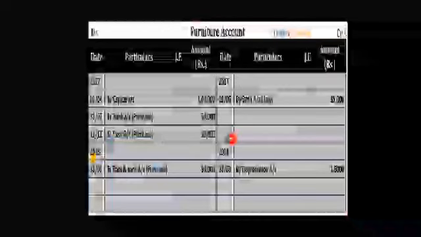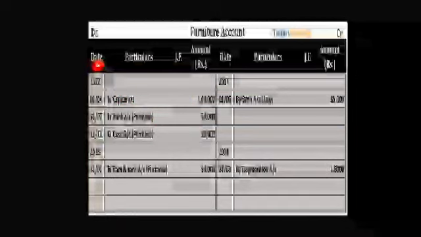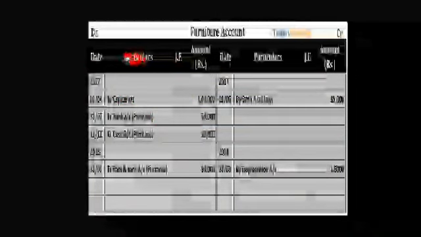This is the format of ledger. You have to open two pages, on the same sheet: the left side one page, the right side another page. You should not use a single page. See the headings: date, particulars, JF means journal folio.